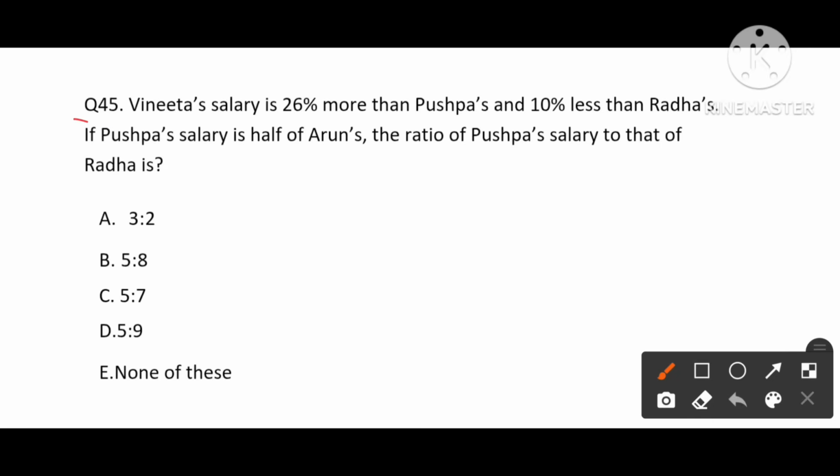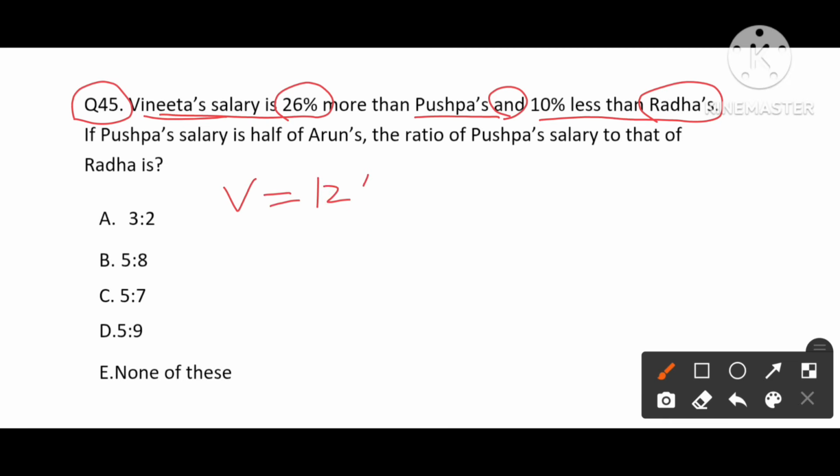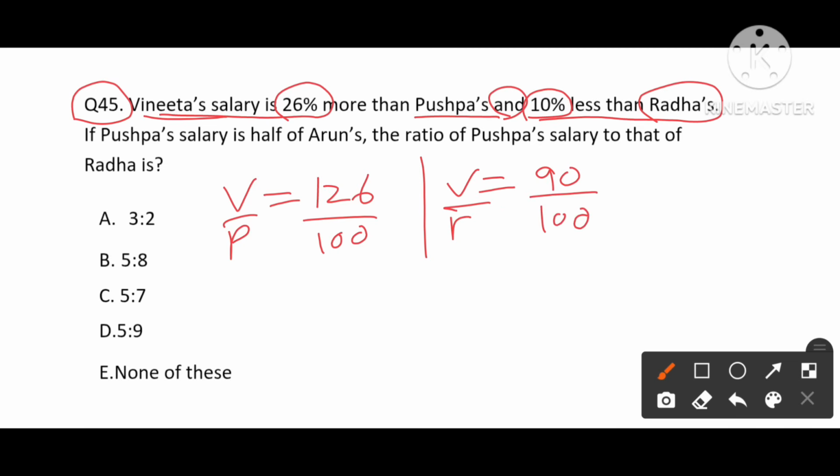Now we are going to deal with question number 45. Vinita's salary is 26% more than Pushpa's, and Vinita's salary is 10% less than Radha's. So according to the question, Vinita's salary is 126 for Pushpa. Let's say Pushpa is 100, then Vinita will be 126. And the statement says that Vinita is 10% less than Radha. 10% less means 90 divided by 100, and talking about Radha, R. So in both we see V is common.